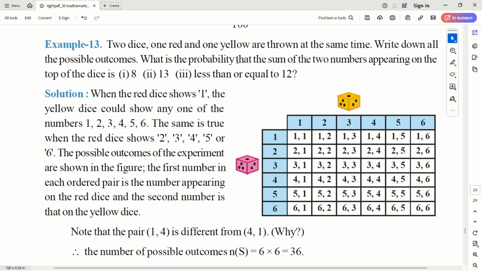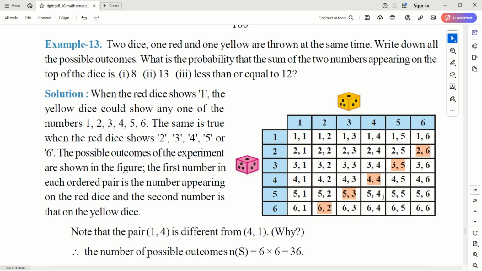Okay. What is the probability that the sum of the two numbers appearing on the top of the dice is 8, 13, and less than or equal to 12? 8. Okay. To get 8, it should be 6 comma 2. Okay. Then 5 comma 3. Right. We'll just mark it. 6 comma 2, 5 comma 3, 4 comma 4, 3 comma 5 and 2 comma 6.